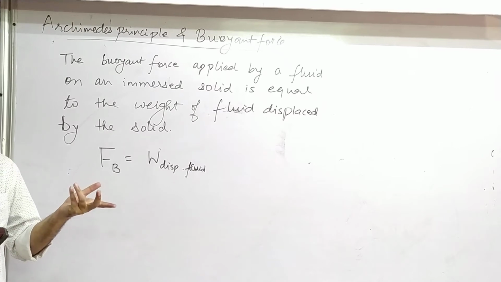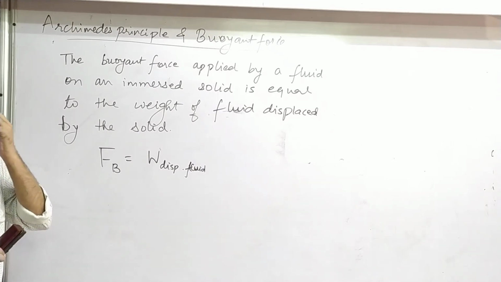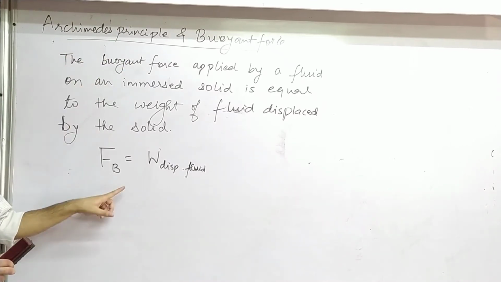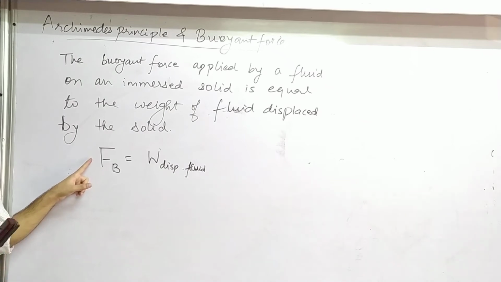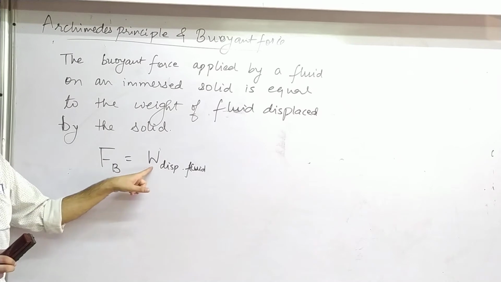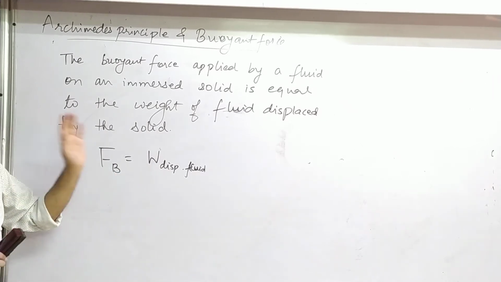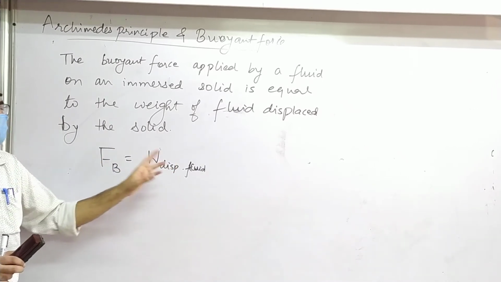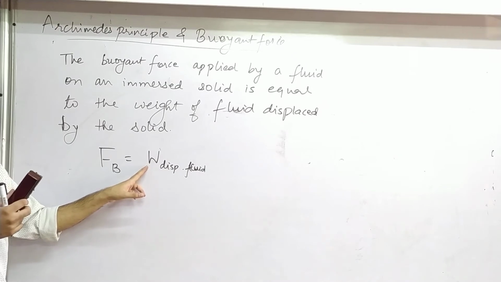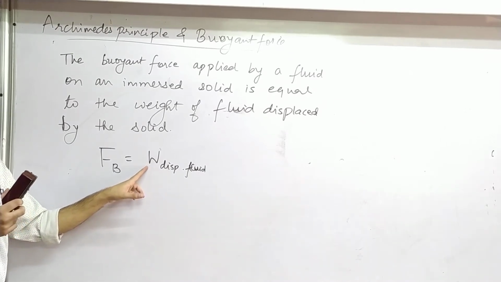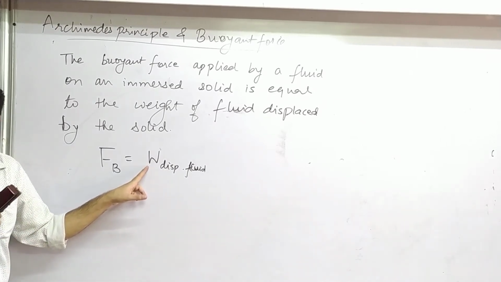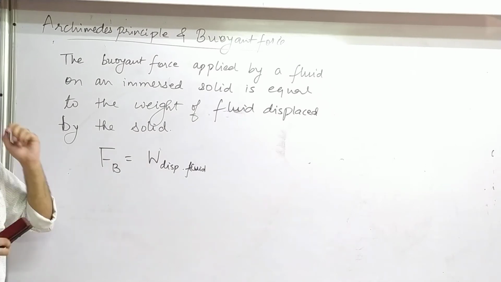FB for force, buoyant force. Got it? F for force. That is weight of the displaced liquid, sorry, not work. Don't get confused like I did for a moment. W doesn't stand for work here, it stands for weight.